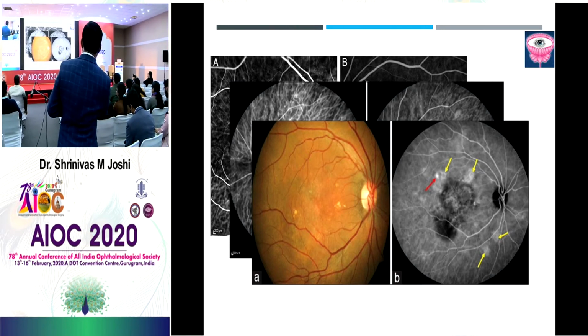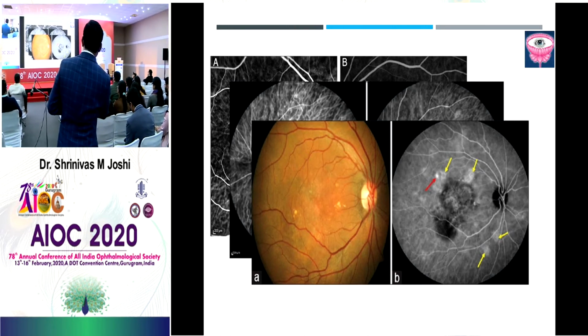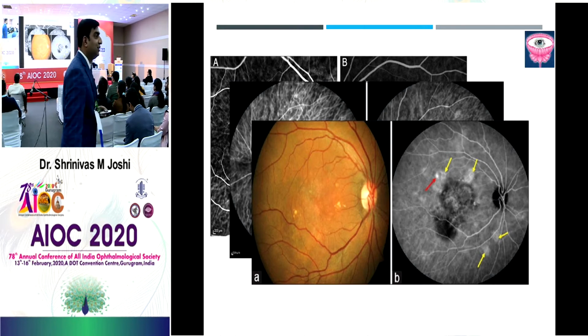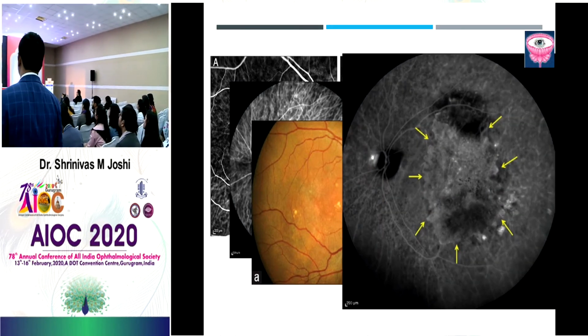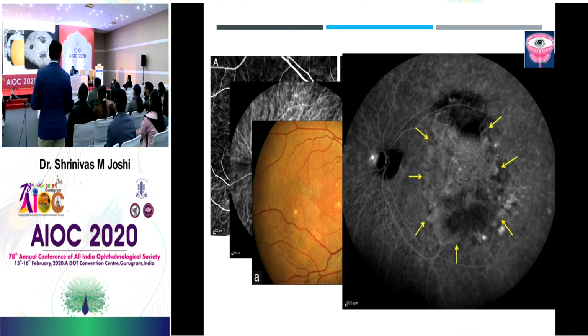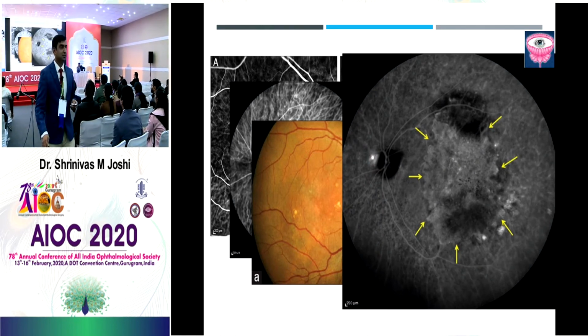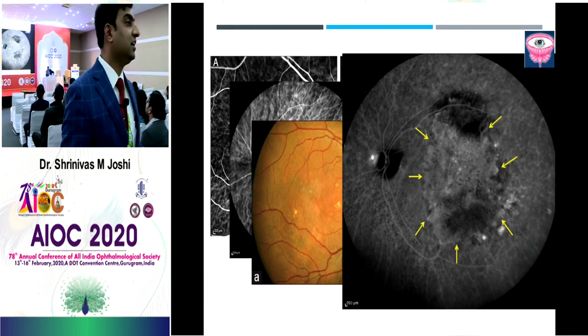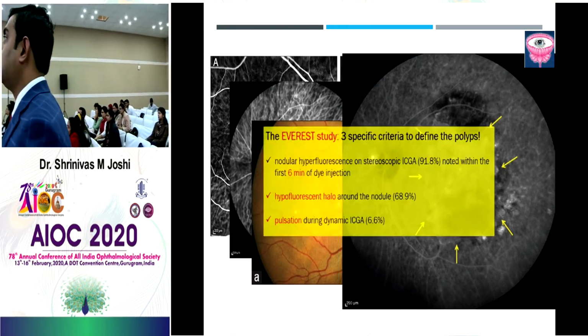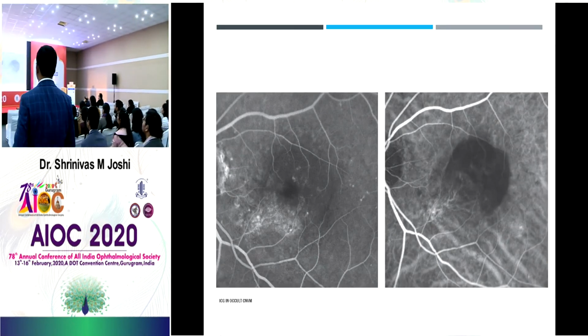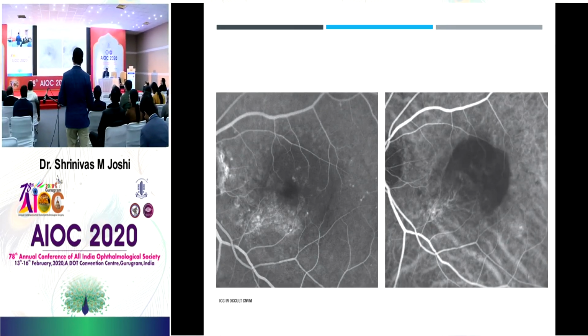And what is this? You can see the polyp here and definitely multiple patches of hyperfluorescence, which is because of the choroidal hyperpermeability. And what is this? What is LGH? Late geographic hyperfluorescence. That is clear demarcation of the geographic atrophy. So these are the EVEREST studies.